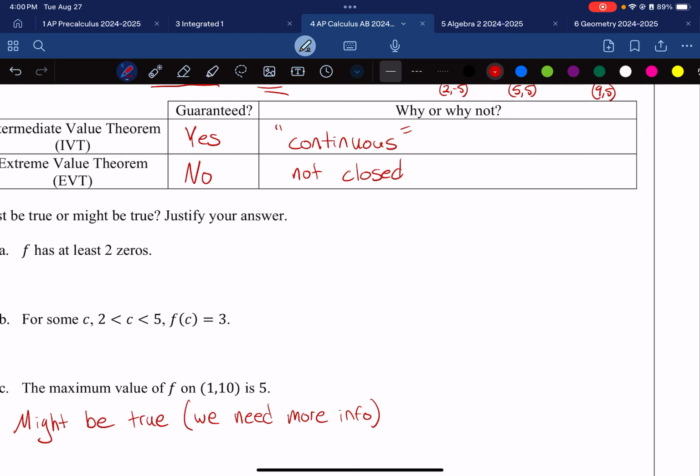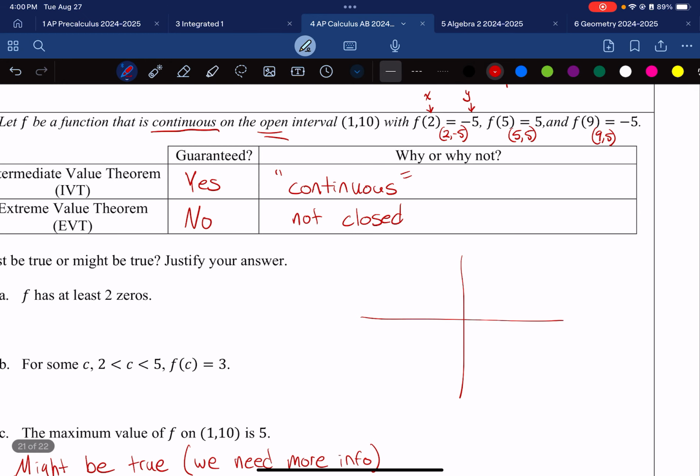So let's make a quick little sketch of a graph. I'm going to go to (2, -5). So 2, -5, there's 2. I'm going to say there's -5. I'll even label them 2 and -5. I'm going to come over here to 5, which is right about here, I think. 5, and I'm going to come up to a height of what I say is 5. Again, I'm just kind of eyeballing it. And then I'm going to come down to 9, 5. I'm going to say 9 is right about there. 9, 5 is right there.